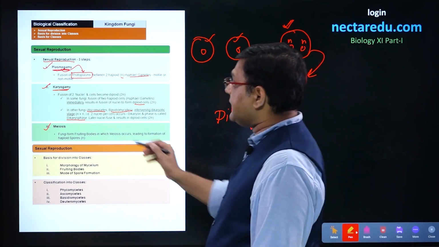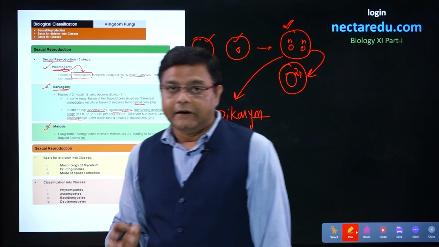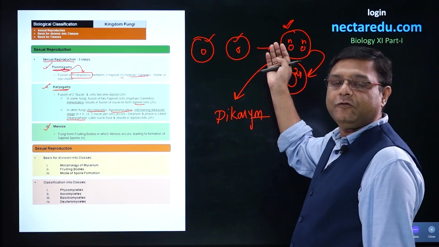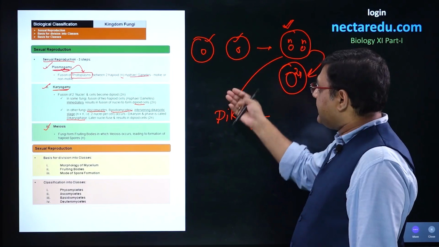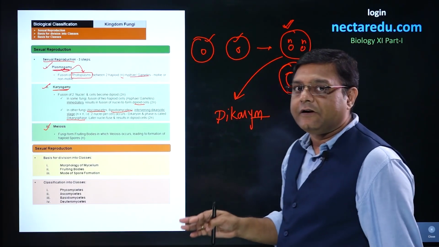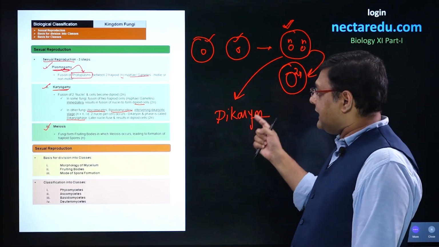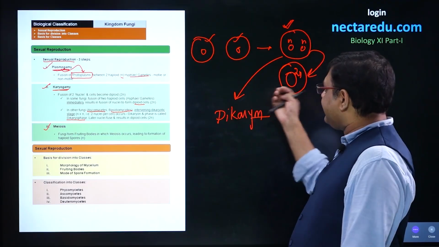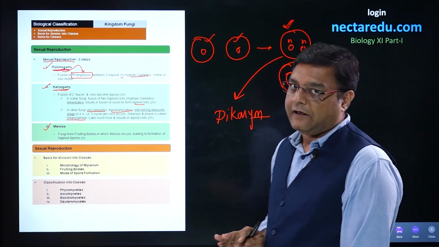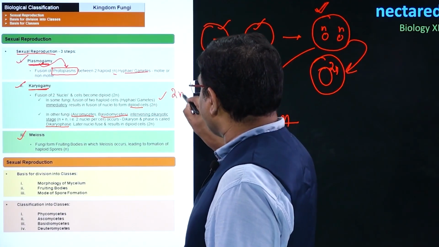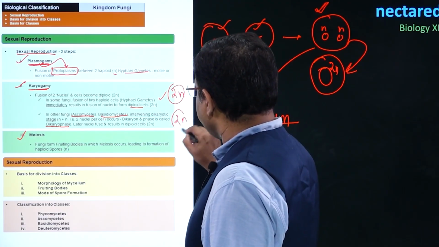So, we can say that in karyogamy, there can be two ways. In the first way, there is immediate fusion of nuclei, but in the second case, the nuclei do not fuse immediately. There is an intervening dikaryophase, and then karyogamy happens. In both cases, a diploid structure is formed.